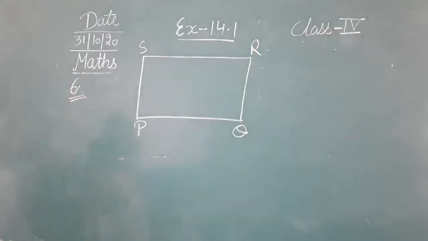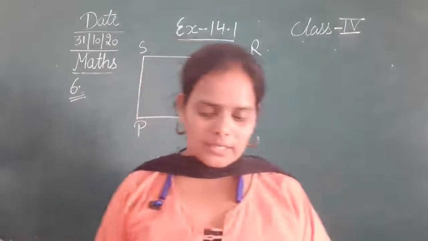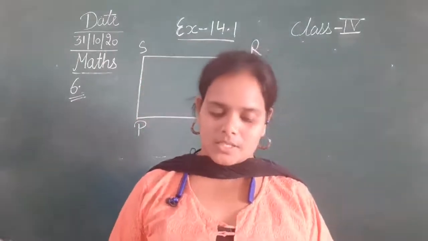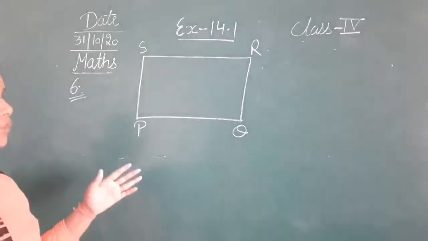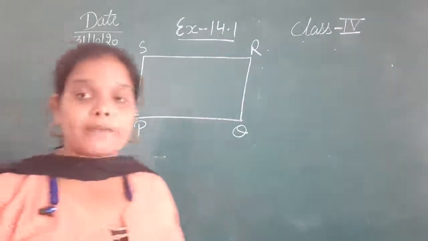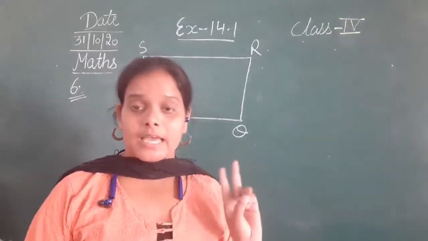Okay, so जो आपके पास ये rectangle बना है in question number 6, the name is PQRS. This is the name of the rectangle. Now आपको करना क्या है? What you have to do is you have to name the opposite sides, opposite vertices and diagonals.